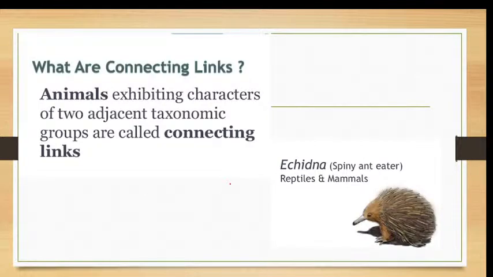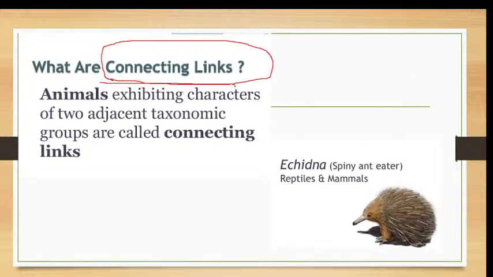And coming to the importance and speciality of prototherians, they are called connecting links. The echidna or the prototherians are called connecting links. What is a connecting link? The name signifies connecting, which means it connects between two things.